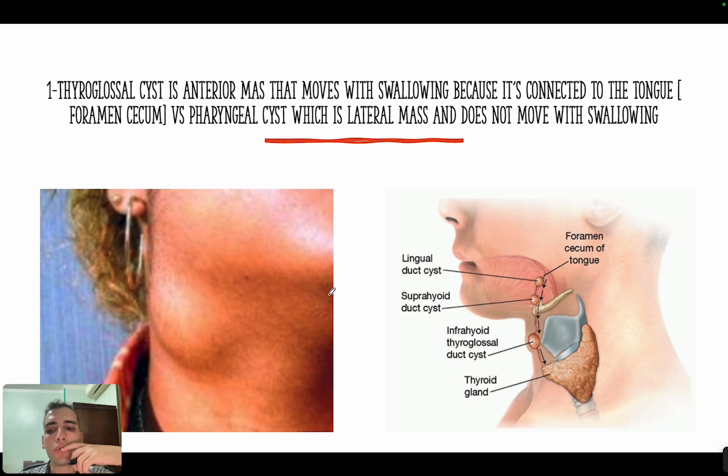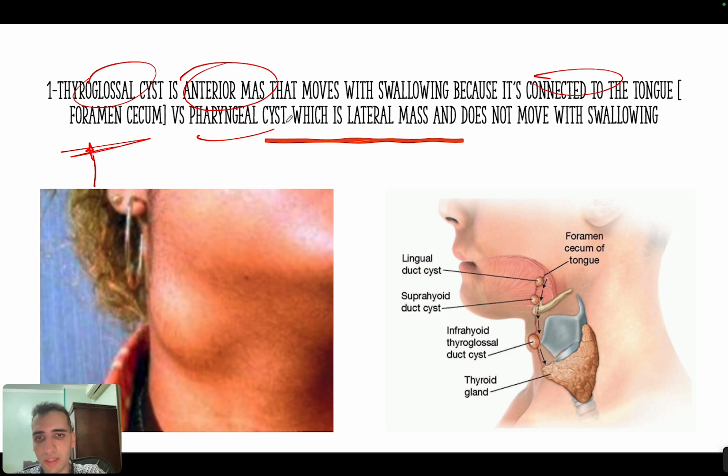Okay, so when you protrude your tongue, the thyroglossal cyst will move up and down with protrusion of the tongue, and this is the second most high yield concept. So thyroglossal cyst is anterior and it's connected to the tongue by foramen cecum, and they usually ask about this concept. And the other thing is that pharyngeal cyst is usually a lateral mass and it doesn't move with